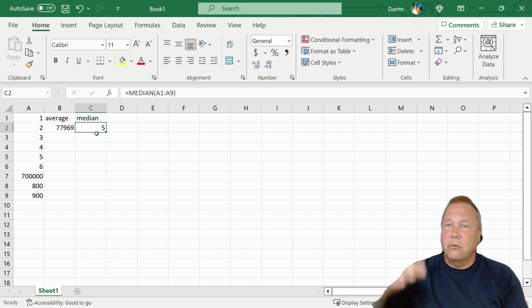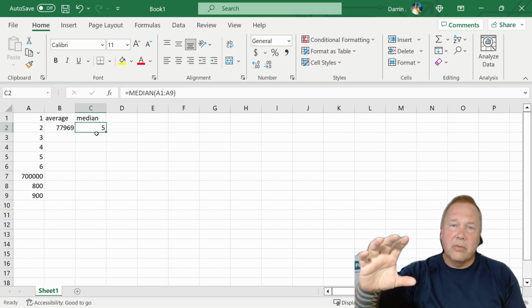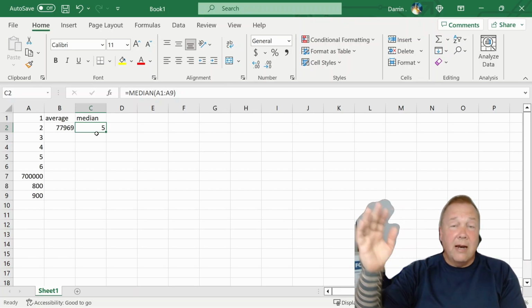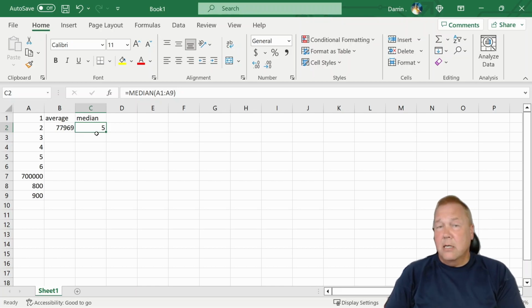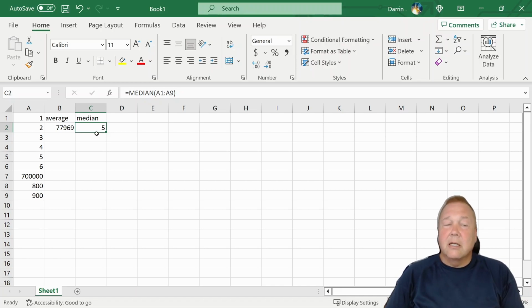If you're trying to find where in the scale most people are clustered, most of your data will be clustered around median. If you're looking for true average, then go ahead and use average. So which you use, it depends on what your data is, what you're trying to find from it. And that's the difference. The third term that you'll hear a lot is actually mean. So you'll often hear average, median, and mean. And mean, there's no actual Excel function for mean, and the reason is that mean is the same as average. It's just a different term for the same thing, basically.